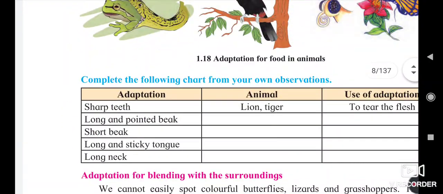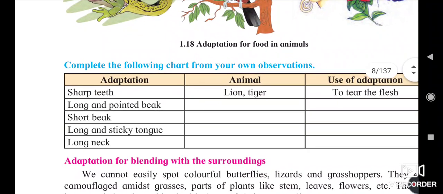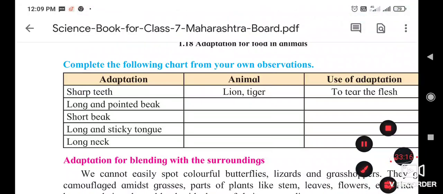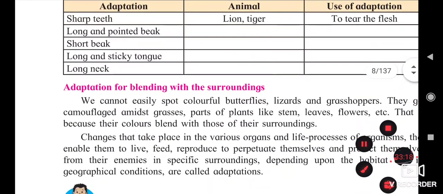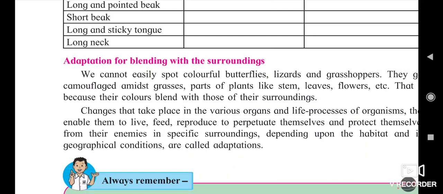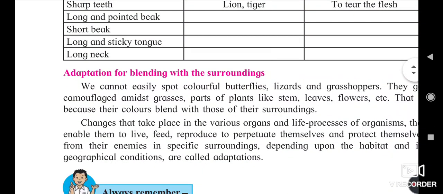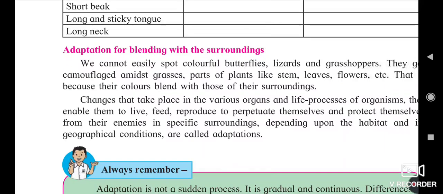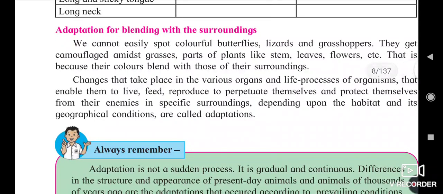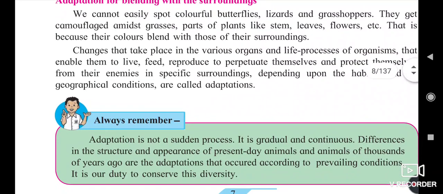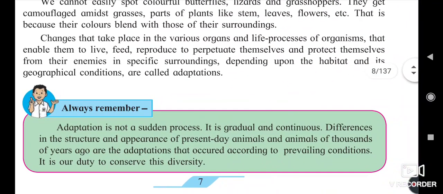Okay. Here we have one table which we have to make. The adaptation for blending with the surrounding. Due to these adaptations, every animal hides in the surrounding, so they can protect themselves from enemy creatures. These habitats and geographical conditions are called adaptations.